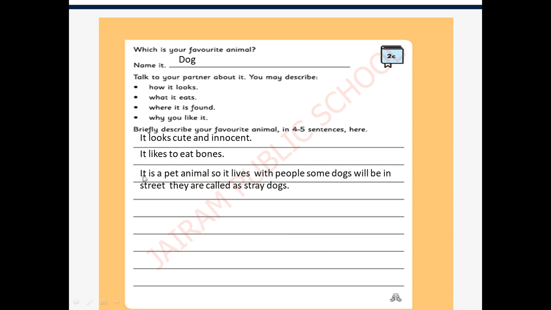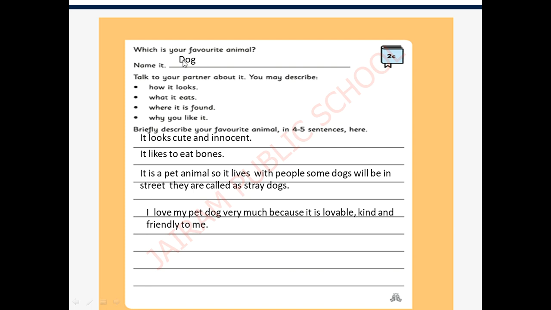So is a dog a pet animal or a wild animal? Pet animal. So it lives with people. Some dogs will be on the street, right? They are called stray dogs. Okay, next. Why do you like it? I love my pet dog very much because it is lovable, kind and friendly to me. So how did I describe my pet dog? Lovable, kind and friendly.